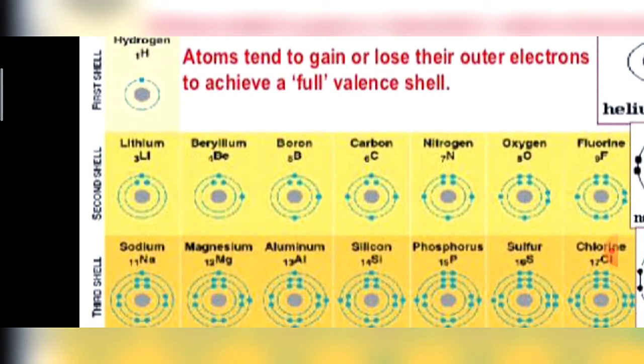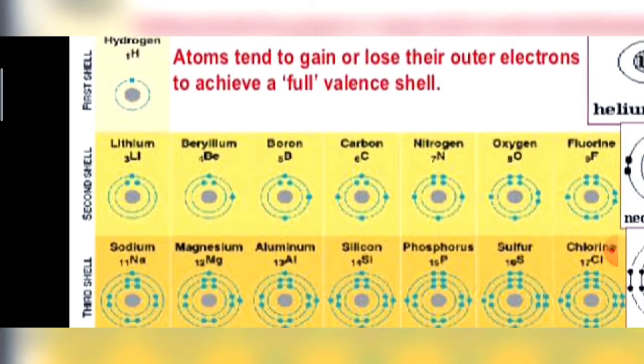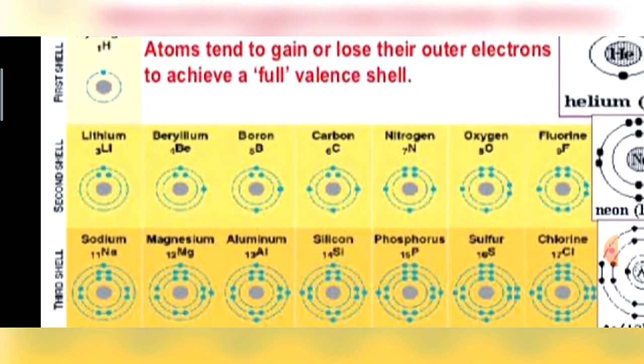In beryllium, which has atomic number 4, the K shell has 2 electrons, and the L shell also has 2 electrons. Boron has atomic number 5, its outer shell has 3 electrons and inner shell 2. Similarly, carbon has 4 in the outer shell and 2 in the inner shell, and the total number of electrons is 6.